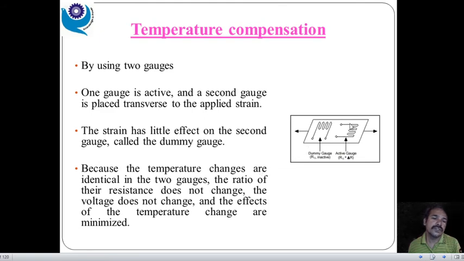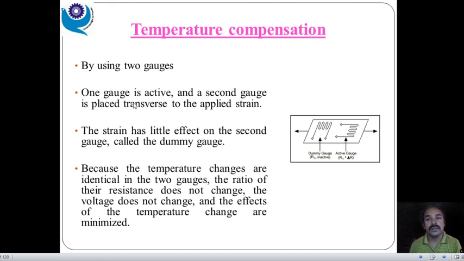So for that purpose, we are using the strain gauge in such a way that, see over here, this is a small strain gauge they have connected in this way, and another strain gauge, or you can say a dummy strain gauge, we have to connect in such a way that whatever the resistance change is there due to the change in the temperature, right? Due to the change in the temperature, what happens? The resistance of this as well as this changes proportionally, right? So due to this, whatever the resistance change is there will cancel the main strain gauge, because it is a dummy strain gauge and we have connected it in transverse mode.